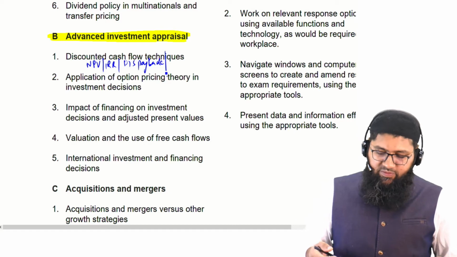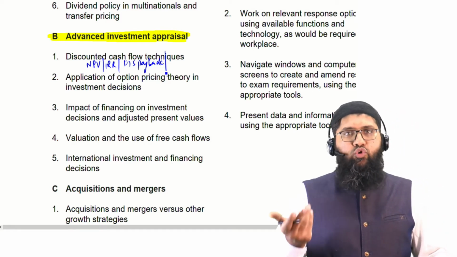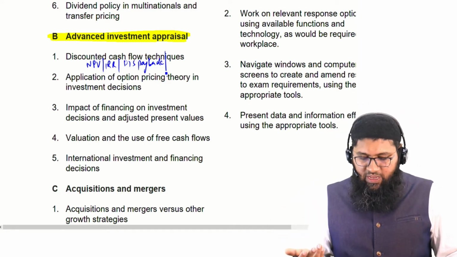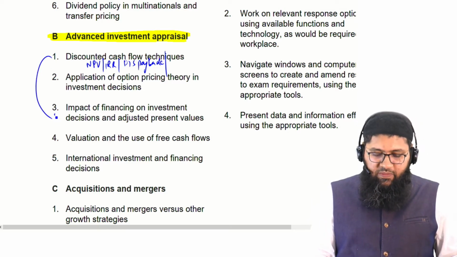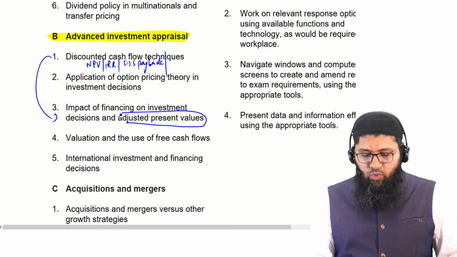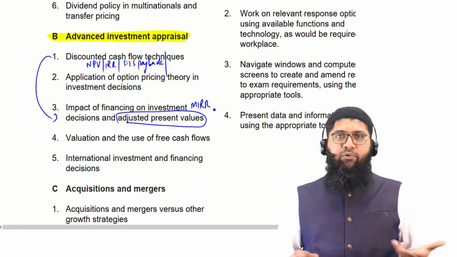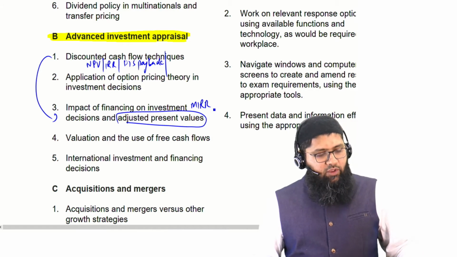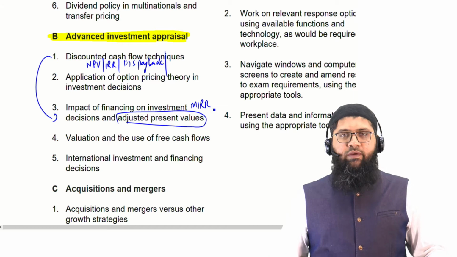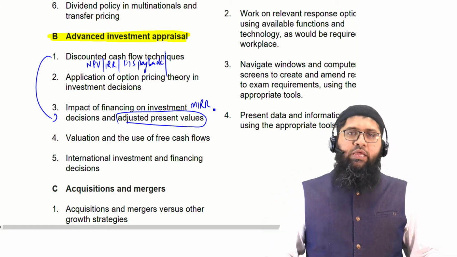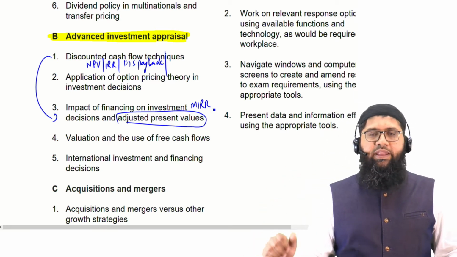Now what actually happens is that there is a build up on those techniques, and the build up on those techniques is being reflected through the adjusted present value, plus there is this modified internal rate of return, which is another type of calculation. So whenever you have to make a decision whether to invest in a business, whether to invest in a project or not, you got to have the investment appraisal technique.